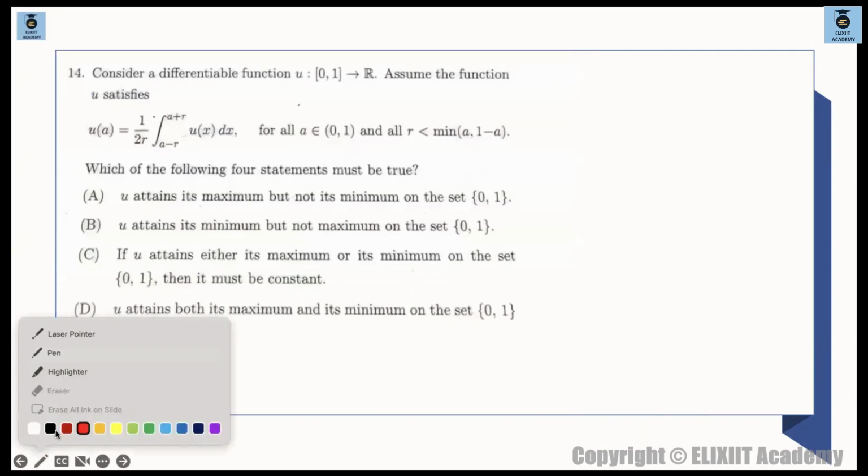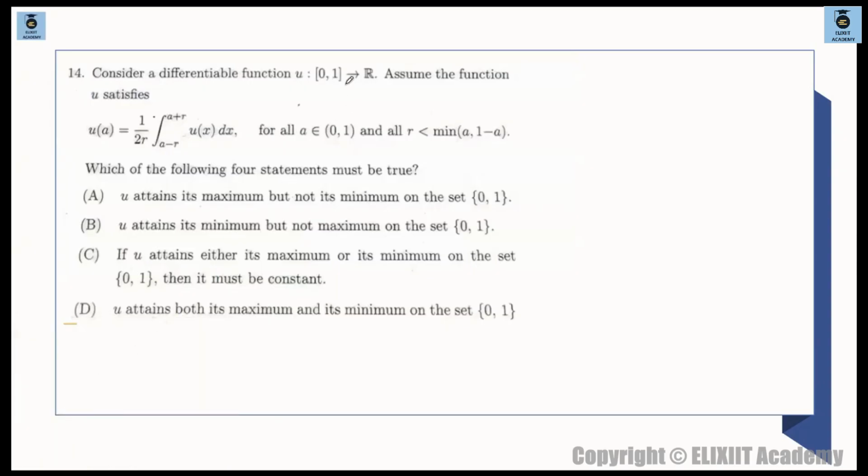Now we have this question. It says: consider a differentiable function u from 0 to 1 to R. Assume the function u satisfies this relation. So u of a is given to be 1 by 2r, integral from a minus r to a plus r of u(x) dx.